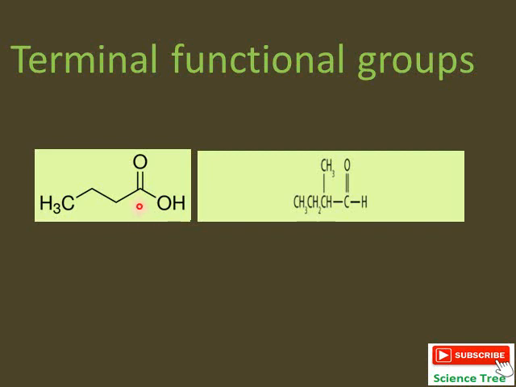Now in butanoic acid, we have the carbon chain on the left hand side. On the right hand side, we have the carboxylic acid group. So we need unequal or equal distribution of carbon chain on both sides of the functional group. If the functional group is present at the end of the chain, it will not be able to form metamers.